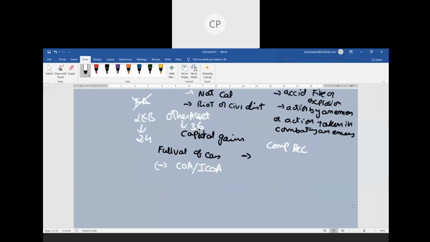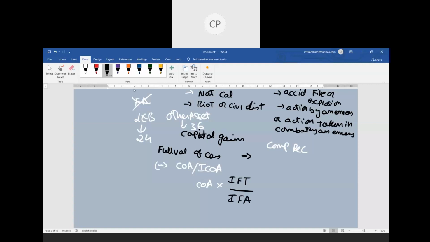Now the interesting fact is, indexation ఎలా provide చేయాలి, how do I provide the indexation? Generally by default మనం ఏం చేస్తాం, cost of acquisition into index value for the year of transfer. ఏ ఇయర్ అయితే మనం ట్రాన్స్ఫర్ చేస్తున్నామో ఆ ఇయర్ index value for the year of transfer generally will consider, divided by index value for year of acquisition.